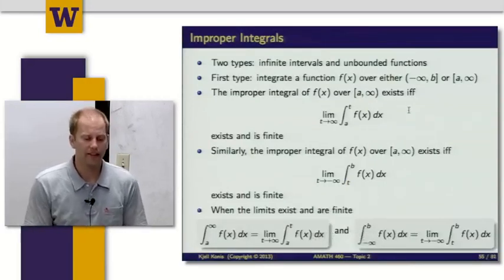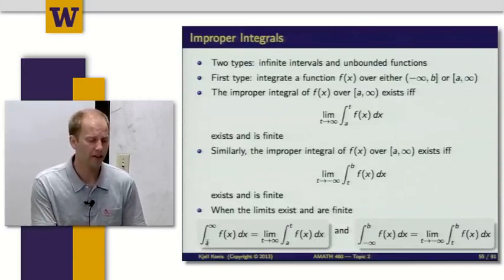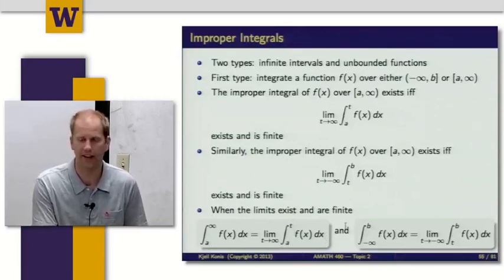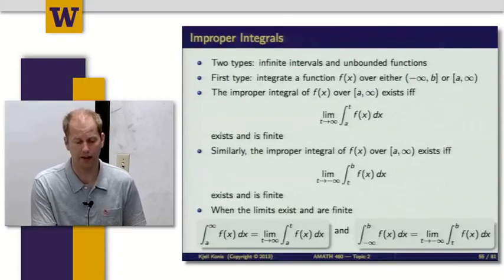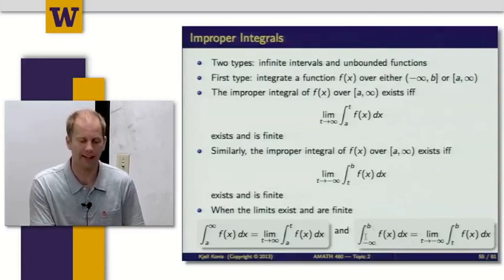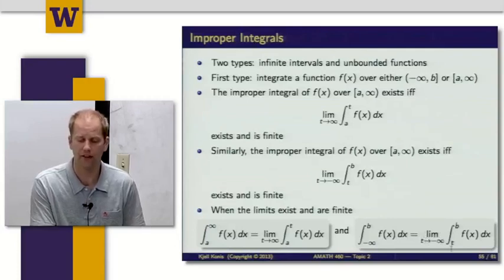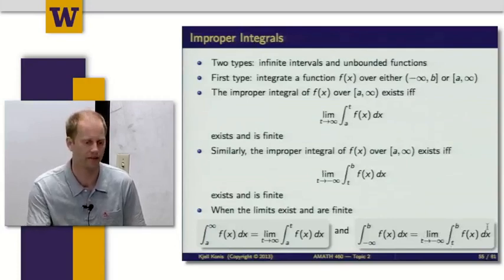And so when those limits exist and they're finite, I'm going to define the improper integral of f of x dx over a to infinity to be the value of this limit: the limit as t goes to infinity of the integral from a to t of f of x dx. And then the complementary piece for the lower limit: I'm going to define the improper integral from minus infinity to b of f of x dx to be the value of the limit as t goes to minus infinity of the integral from t to b of f of x dx.